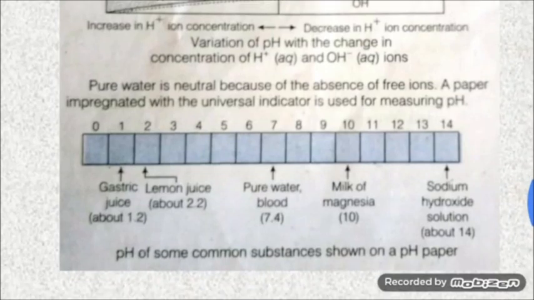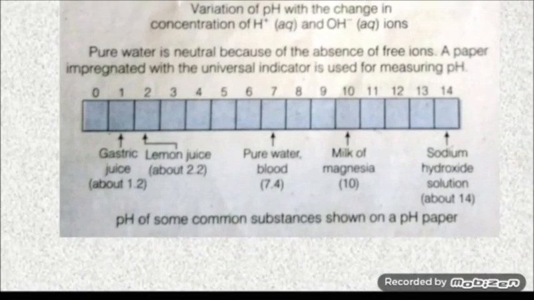Pure water is neutral because of the absence of free ions. So a paper impregnated with the universal indicator is used for calculating pH. So the pH of some common substances is shown on a pH paper.